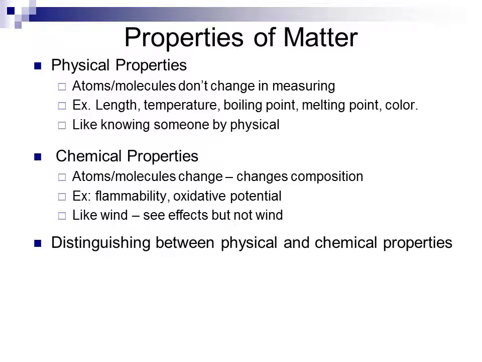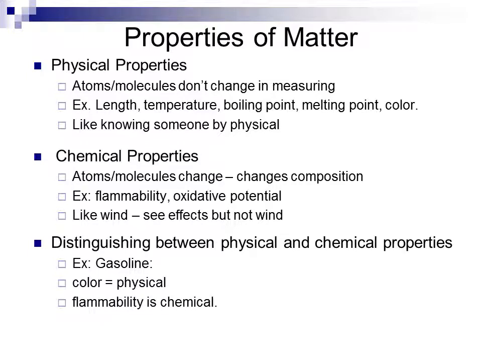Now, if we try to distinguish between physical and chemical properties, all substances will display both physical and chemical properties. So if I look at something like gasoline, gasoline has a particular color to it. That is a physical property. But its ability to burn, its flammability, is a chemical property.